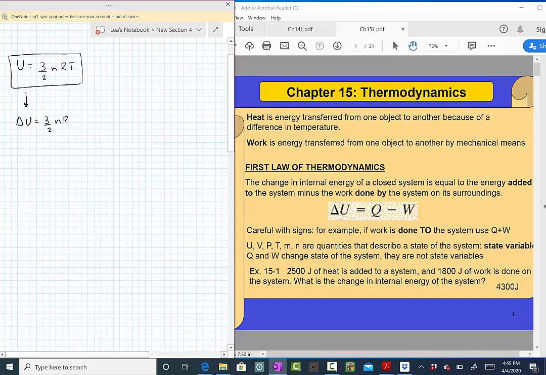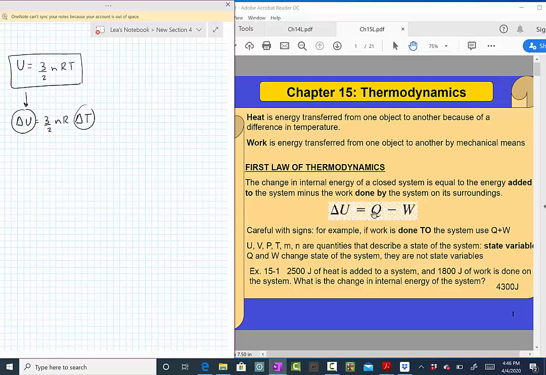So how do we get the temperature of the system to change? In other words, how do we get the internal energy to change? We see in this equation that ΔU, the change in internal energy in a closed system, is equal to Q, the energy that is added to the system, the energy being transferred to the system.